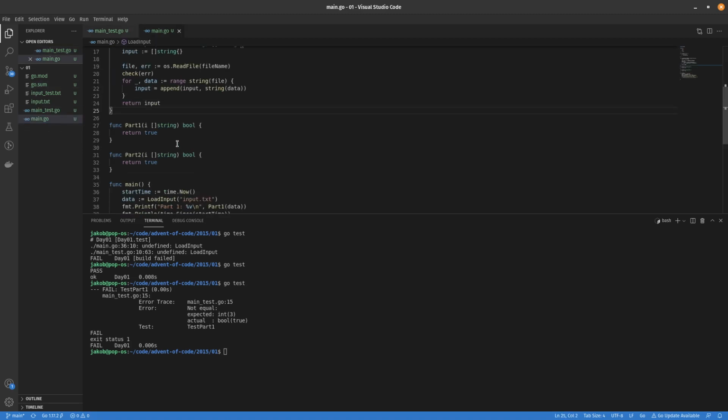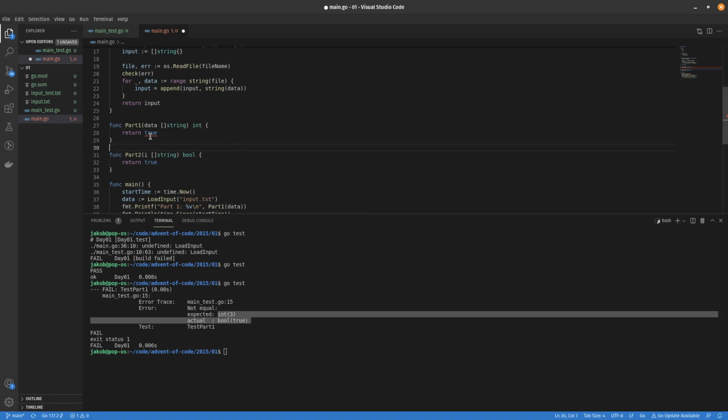All right, part 1, it accepts a string. Let's call this data or something like that, and it's going to output, all right, we want an int. First of all, that'll fix this part right here. Let's just make it a number.